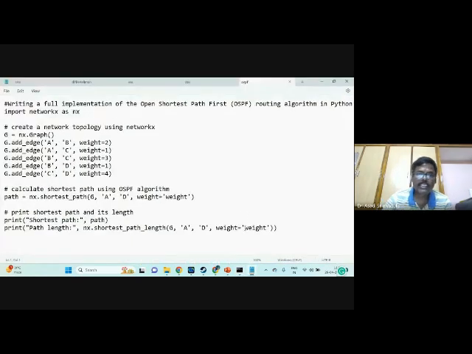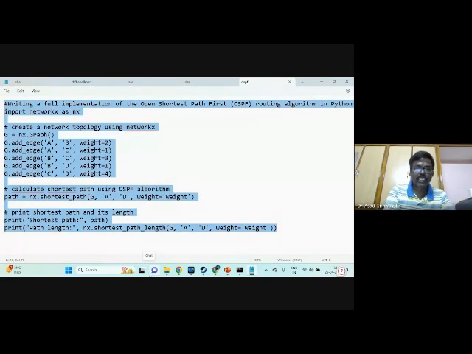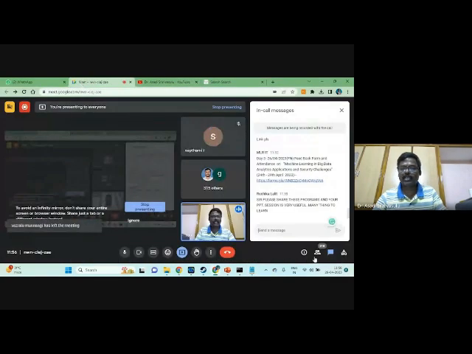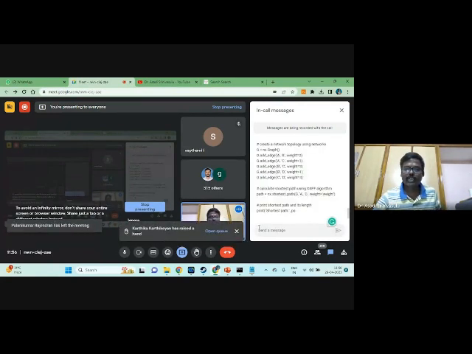Please execute. Notepad space OSPF. Now see this algorithm. Write a Python program to implement Open Shortest Path First. OSPF stands for Open Shortest Path First routing algorithm. Please find this code in the group chat. I am sharing it in the group chat. My dear friends, please execute this algorithm. I have shared it in the group chat.